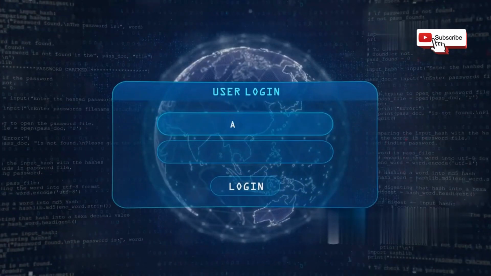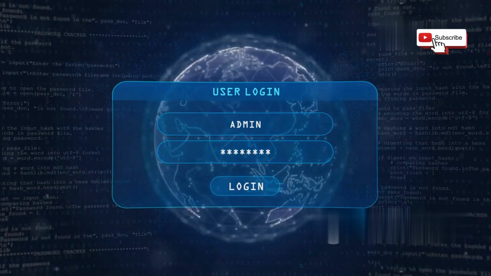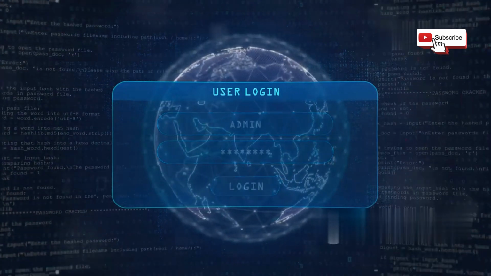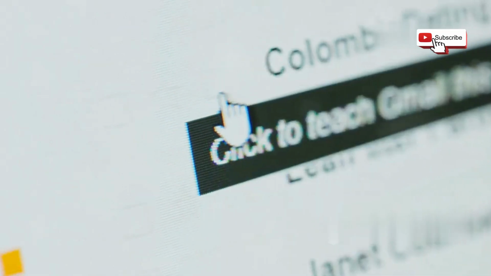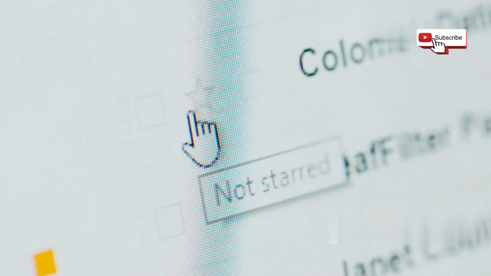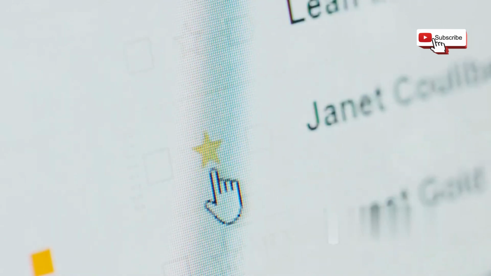To protect against phishing, be wary of unsolicited emails or messages asking for personal information. Always double-check the sender's address and look for any suspicious signs, such as grammatical errors or misspellings.